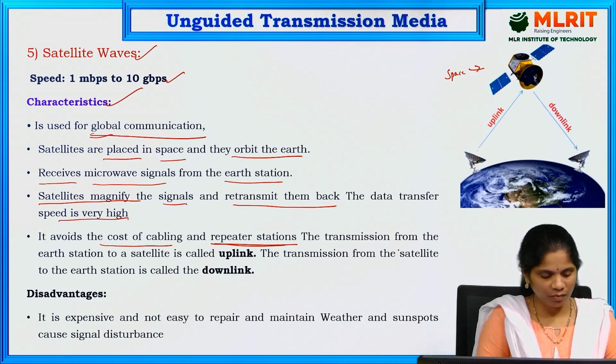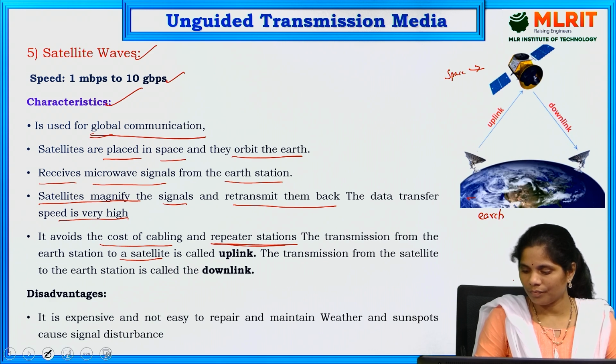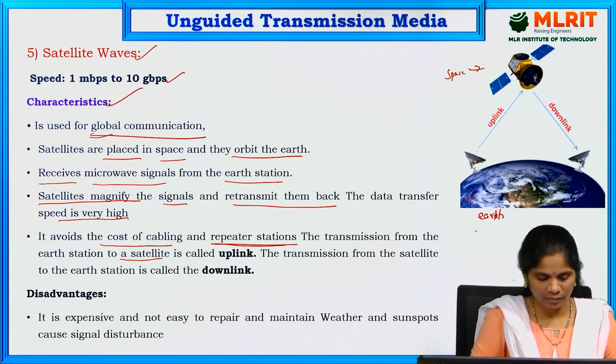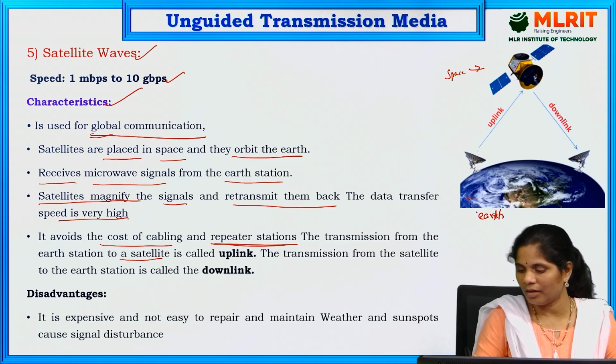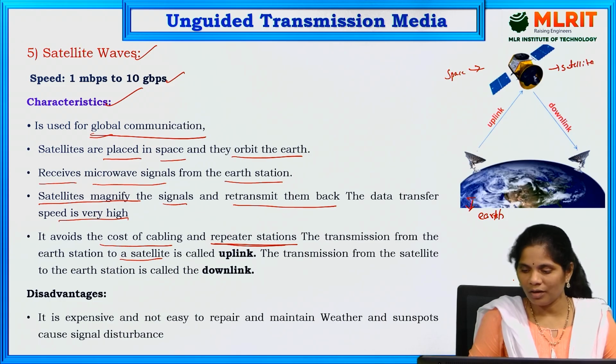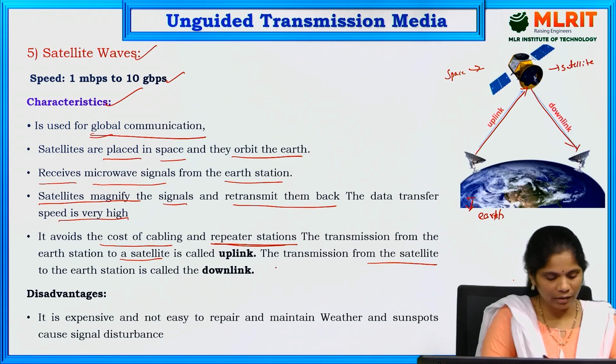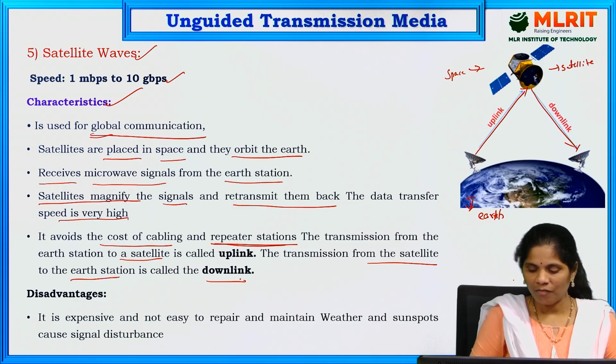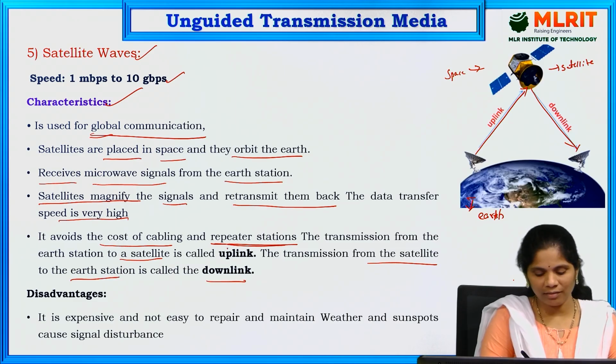Now the transmission between the Earth stations and the satellite: this is the Earth, and this is the satellite. For transferring the data from Earth to satellite, we are using the uplink. From satellite to Earth, it is the downlink. Means the transmission from the satellite to the Earth station is the downlink, and the transmission from the Earth to the satellite is the uplink.